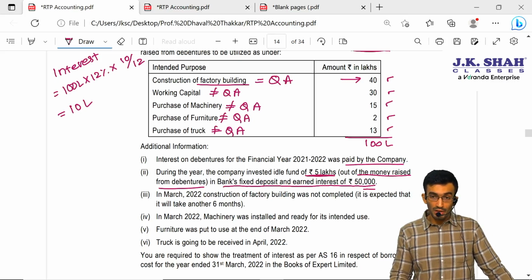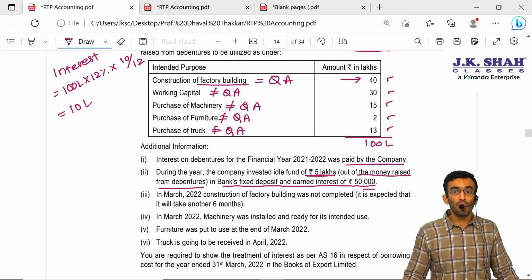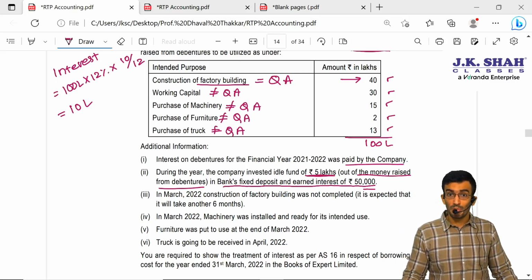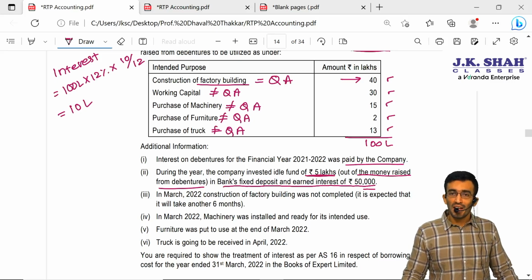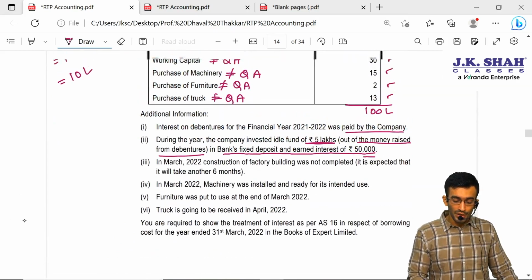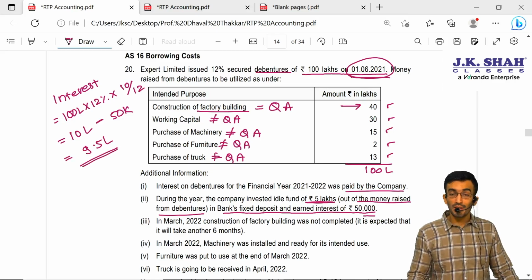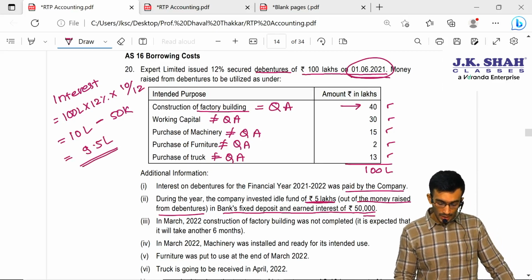So that 50,000 interest we have to reduce from the total borrowing cost, and only the net borrowing cost will be capitalized, because in case of specific borrowing, if there is an idle fund which we have invested and we have earned some income, that income will be adjusted in the total borrowing cost and the net borrowing cost will be capitalized. So if you can see here, the interest which we have calculated on the left hand side is 10 lakhs minus this income earned, that is 50,000. So borrowing cost available for capitalization is 9.5 lakh. Are you able to understand this? Okay, let us move ahead.